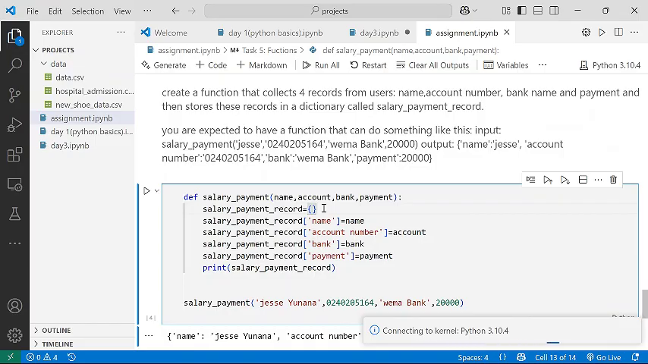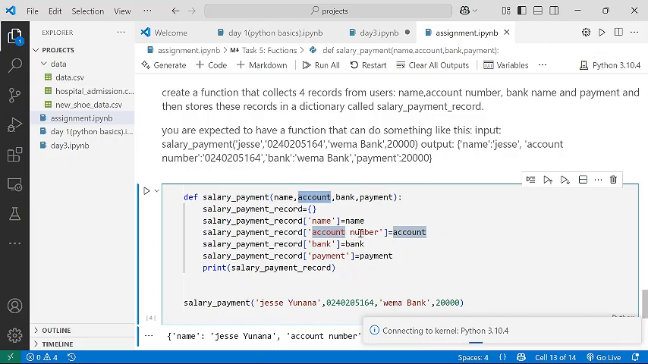Remember, to add items to a dictionary, all you need to do is pass the name of the dictionary, the name of the key, followed by equal to, and then the variable or the value that you want to store within that dictionary. So you can see I started with the first one, salary payment record, name. That's the key that should appear there. And then I pass this variable name. I'm done with that. I went to the next one, salary payment record, account number. Then I pass the name of the variable account.